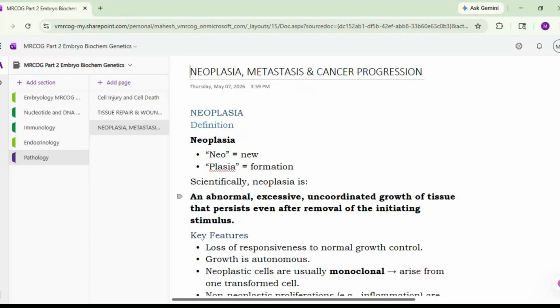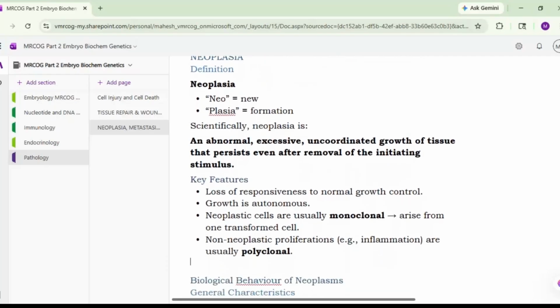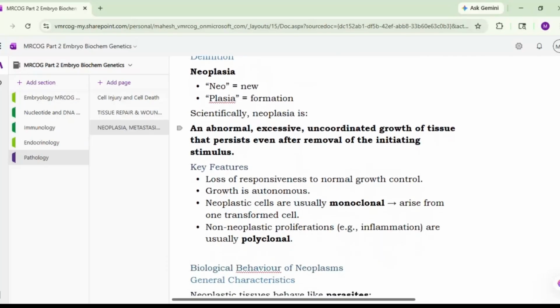So the word neoplasia, how is it derived? Neo means new and plasia is formation. Okay, so this definition you should remember, because sometimes they can form an SBA on these particular features. What are the key features of neoplasia? It is the loss of responsiveness to normal growth control. Then growth is autonomous.